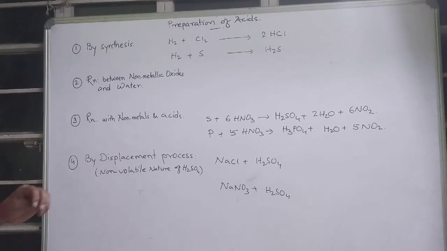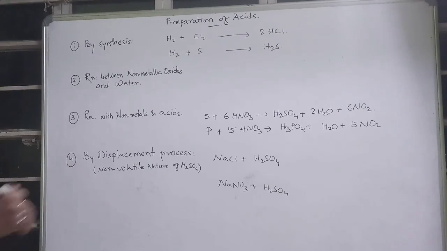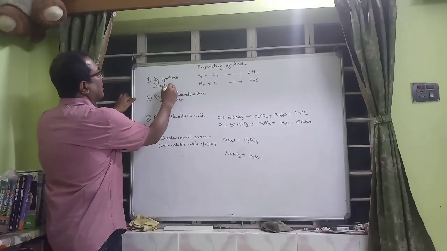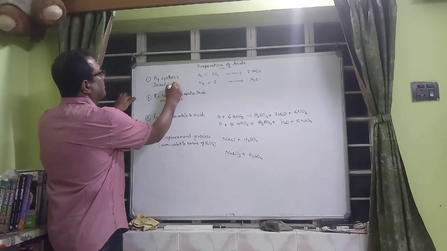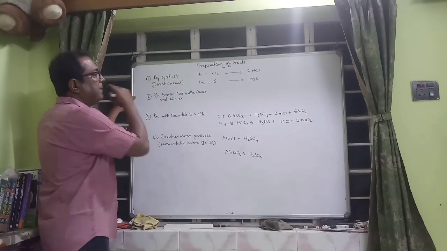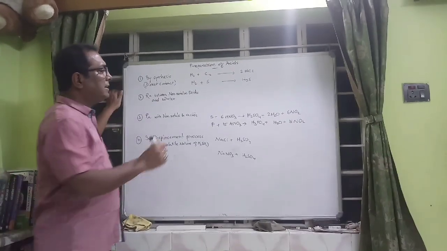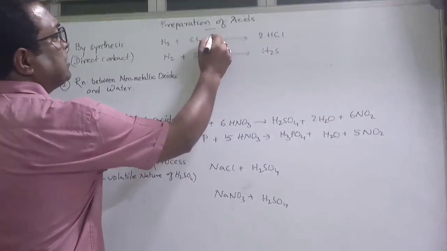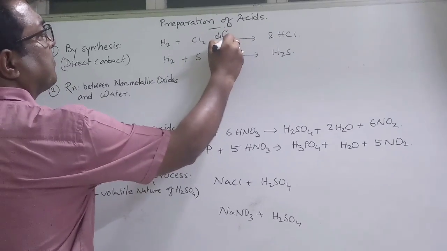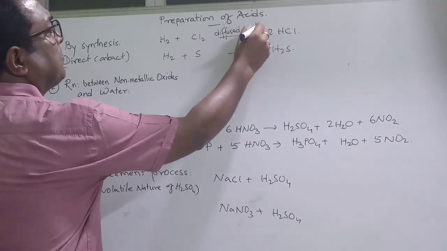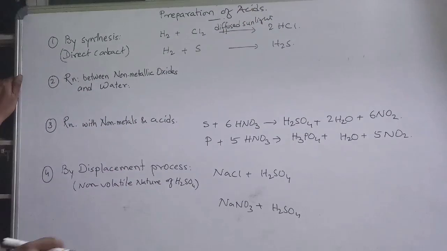So student, while we go for the synthesis, or by direct contact, you can write here direct contact. By direct contact method, hydrogen and chlorine, when you allow them to pass through diffuse sunlight, produce HCl.